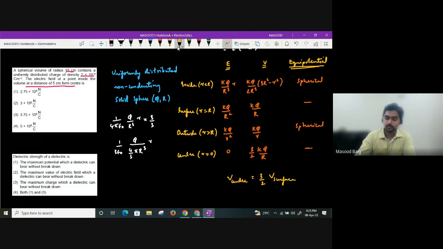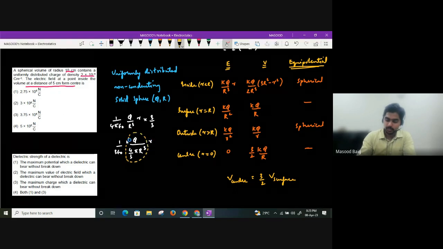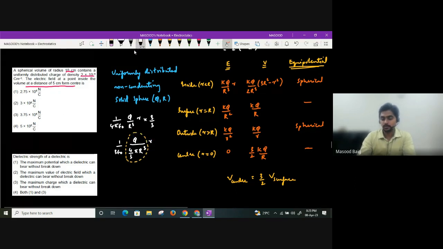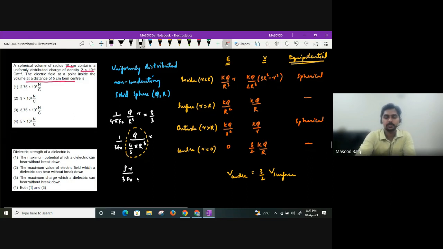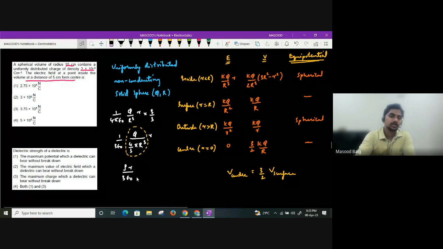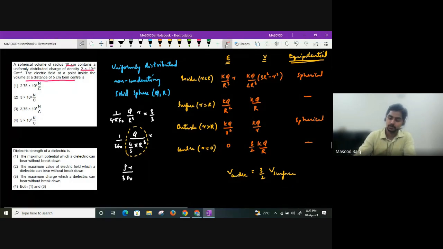Is this charge stored per unit volume or not? Charge stored per unit volume is volume charge density. So I'll get rho r divided by 3 epsilon naught. That would be the electric field at a point inside the non-conducting, uniformly distributed solid sphere.